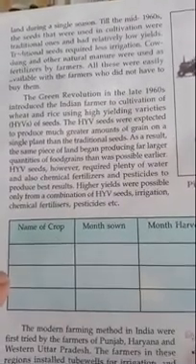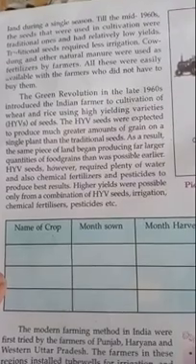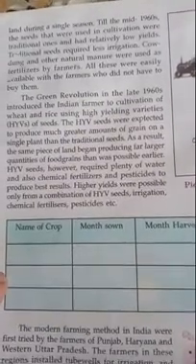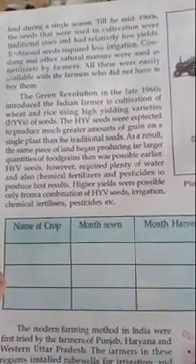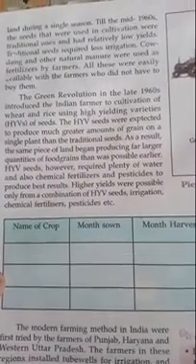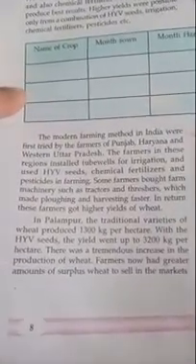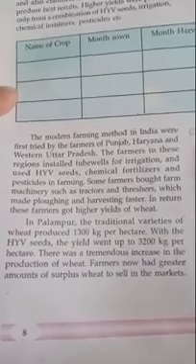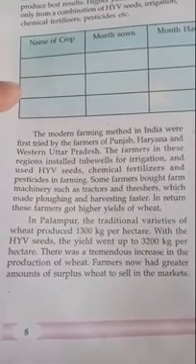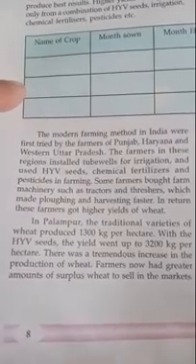So, students, the farmers can use high yielding variety of seeds with the proper irrigation, chemical fertilizer and pesticide. HYV seeds require these other things also. Only then the high production can be possible. Now, the modern farming methods in India were first tried by the farmers of Punjab, Haryana and Western Uttar Pradesh. These are the main three states which at first used the modern farming method.